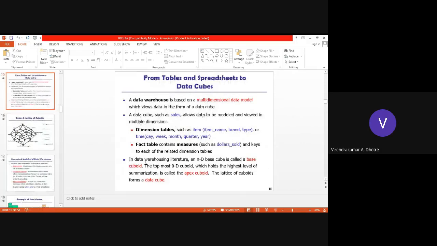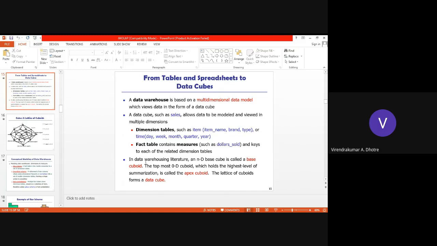So here, the data warehouse is based on a multi-dimensional data model which views data in the form of a data cube. What is a data cube? A data cube is a kind of representation or view of your multi-dimensional data, such as sales. It allows data to be modeled and viewed in multiple dimensions. There is a dimension table, and there is a fact table. What is meant by a dimension table? Cube we have already understood, I think.